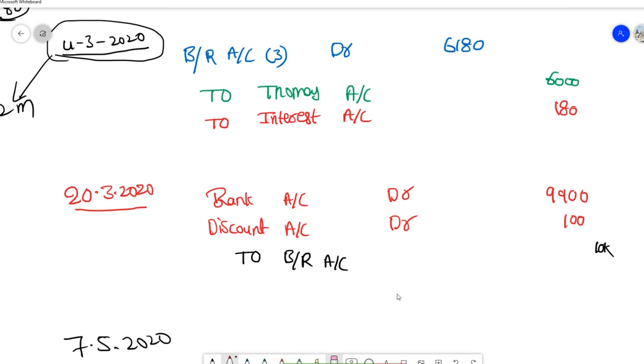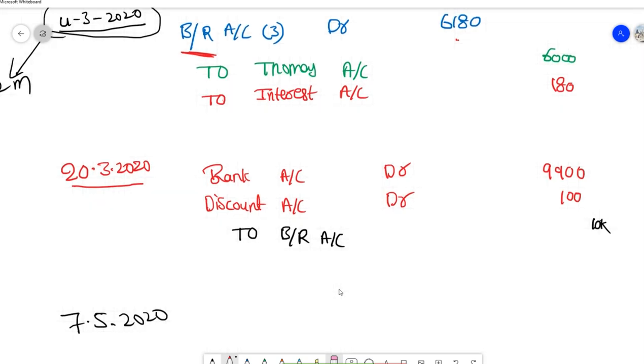When you drew the bill, you wrote bills receivable account debit 6,180, to Thomas account 6,000. Now we are not going to receive money from him, right? But you have drawn a bill for 6,180. So I'm going to cancel that. We need to consider that a dishonor.